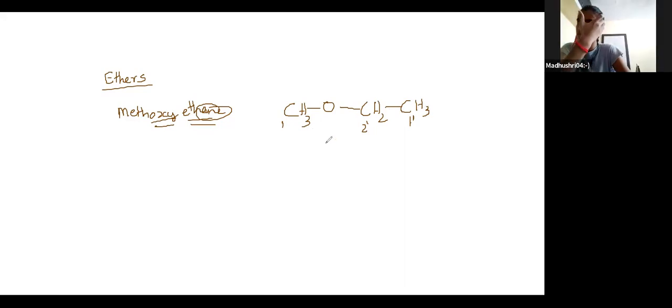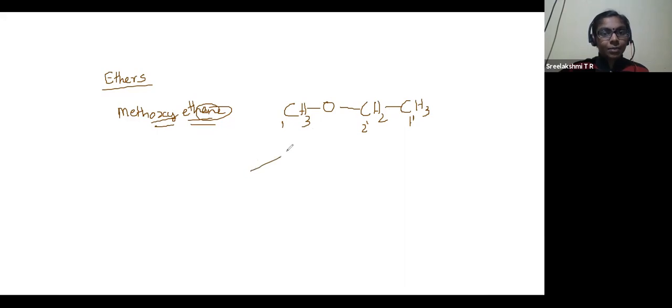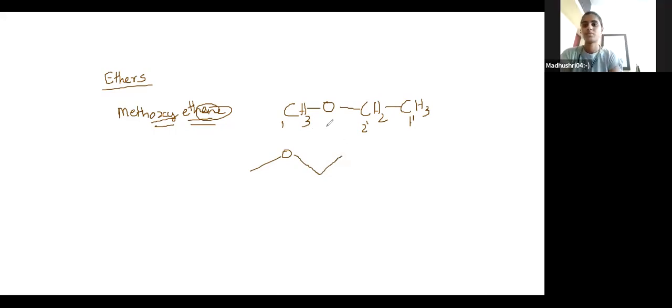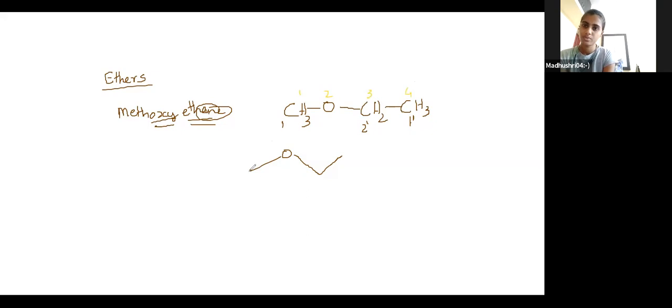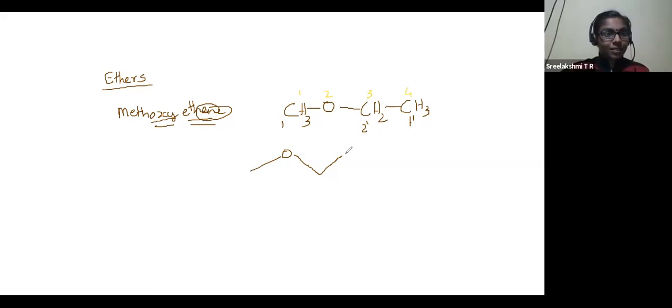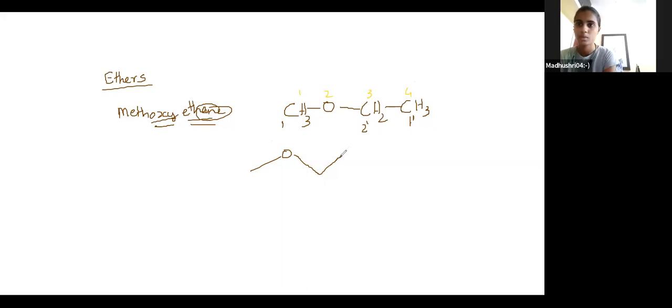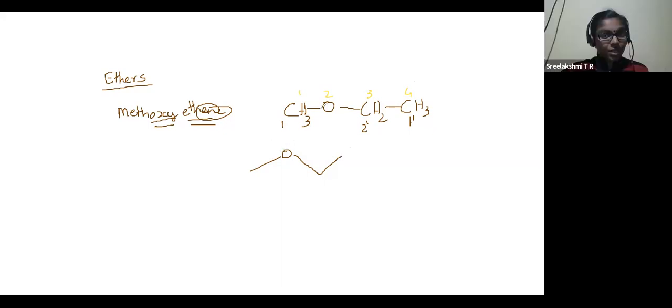Okay. Now, bond line structure. One carbon atom is bonded to oxygen. It is bonded to another carbon atom, another carbon atom. Total number of atoms is 4, isn't it? 1, 2, 3, 4. So it will begin from one side and end at another side, because the total number of atoms is taken into consideration. That's in this case. So one of the examples is this.